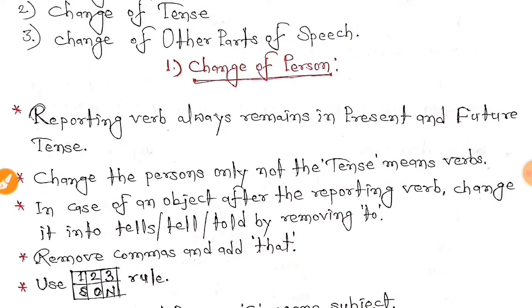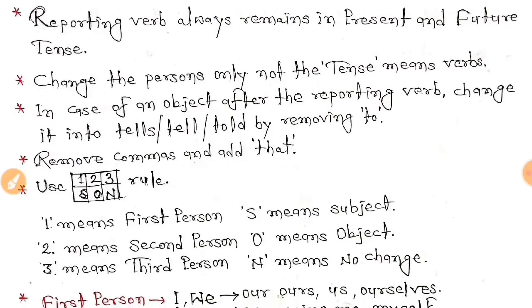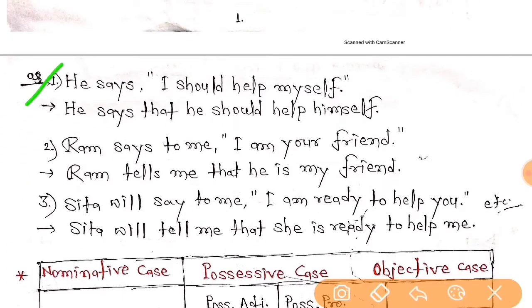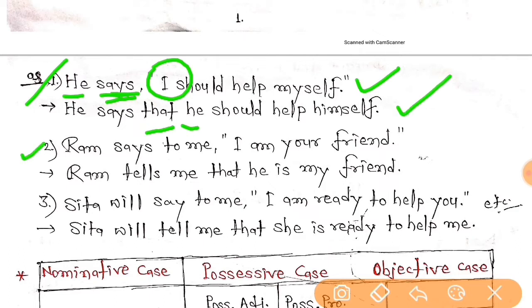So change of person, some examples I am just trying to make you understand. See here, I have done some of the examples. He says, see, the reporting verb is in the present tense, right everybody? He says I should help myself, right? So he says that he, I is first person, so as per the subject it has become what? He should help himself, right? Second one is what? Ram says to me, again says, reporting verb in the present tense. So Ram says to me, I am your friend. So Ram tells me that he is my friend.